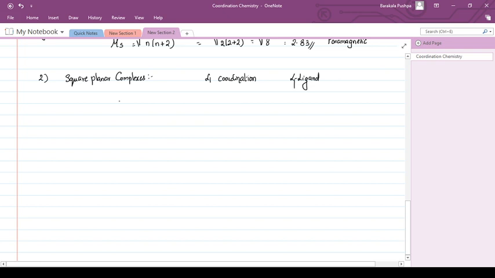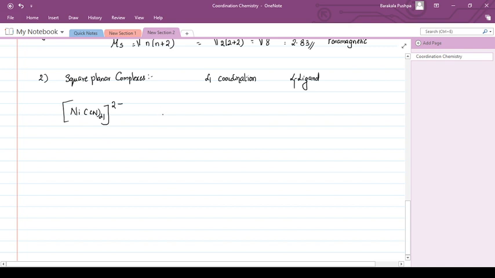Now for example, take another complex, that is [Ni(CN)4]2-. Same as the previous one, we are going to see nickel here. What is the oxidation state?